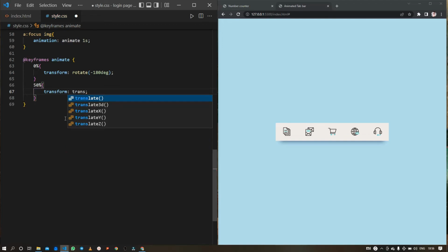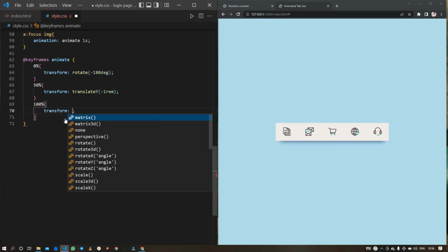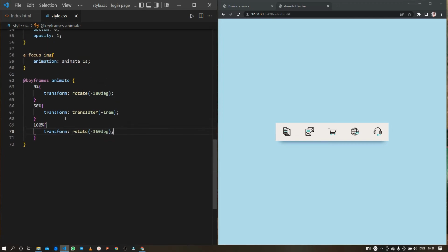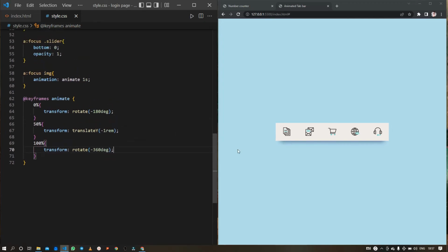So here also we are going to use the transform property. I am going to translate -1 rem on the vertical axis, and at the last, the 100%, that is what needs to happen at the end of the animation. So it needs to be rotated in a negative 360 degree direction. So now let me just save it and then let's try it out. Okay, so the animation is working very well.